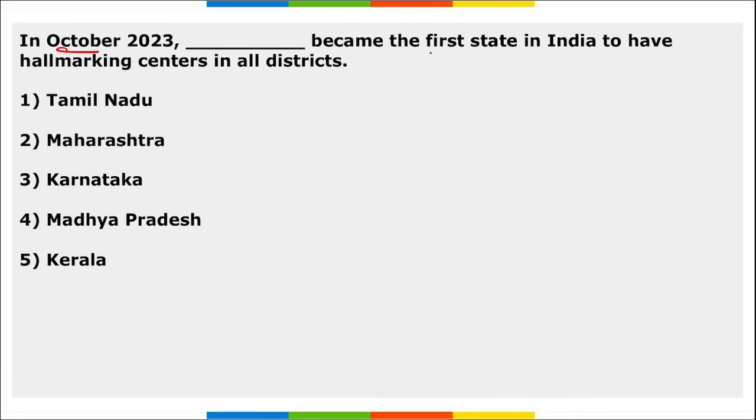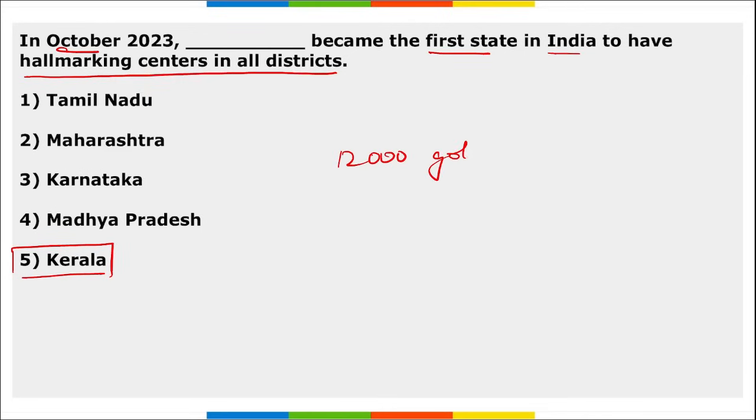Next, in October, Kerala became the first state in India to have hallmarking centers in all the districts. We just saw it is Kerala is having hallmarking centers in all the districts of Kerala. And there are about 12,000 gold merchants across Kerala. And the business in Kerala for gold is worth more than 1 lakh crore.